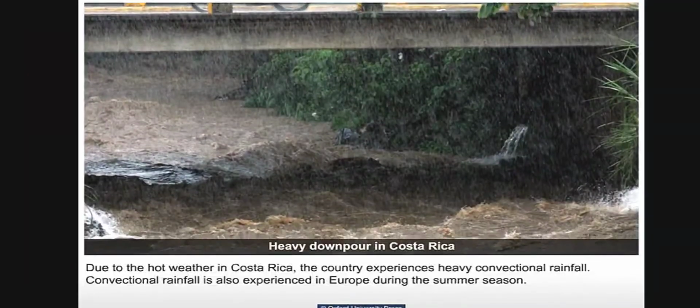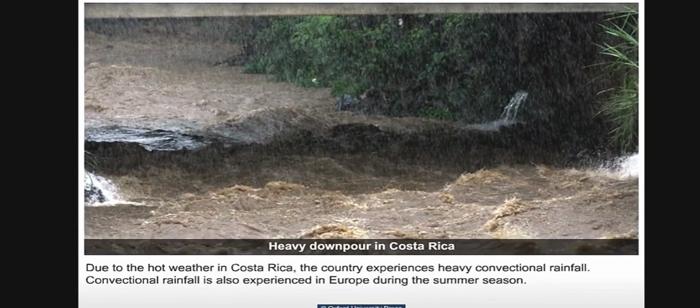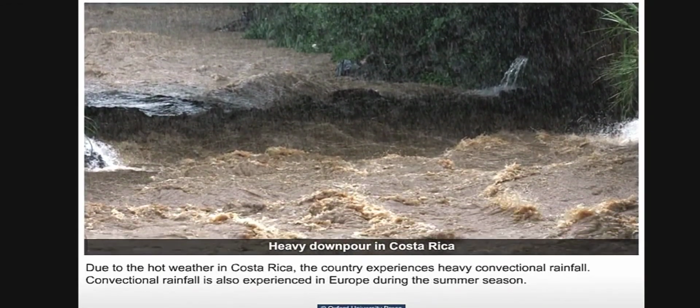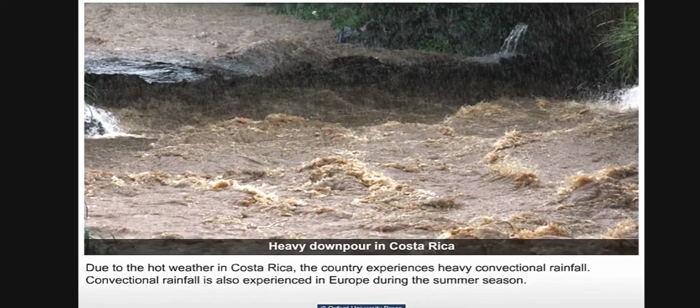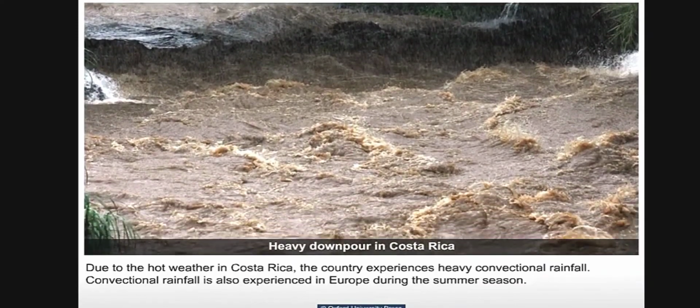Due to the hot weather in Costa Rica, the country experiences heavy convectional rainfall. Convectional rainfall is also experienced in Europe during the summer.